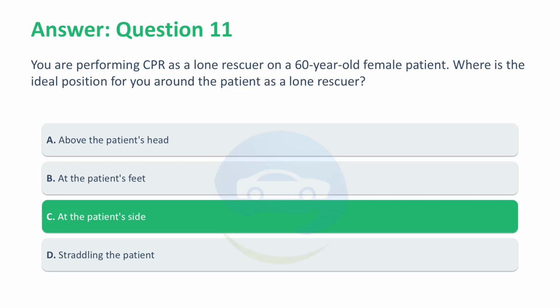Correct answer, C. At the patient's side. The ideal position when performing one rescuer CPR is at the victim's side. You can give breaths and perform chest compressions when positioned at the victim's side.